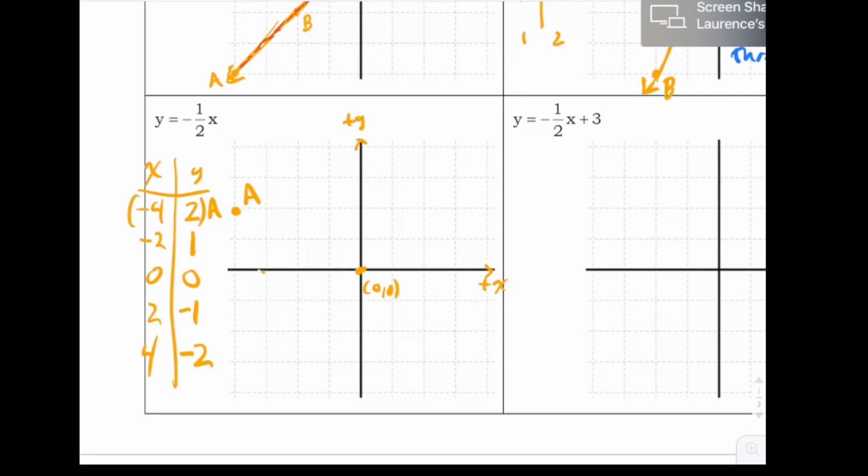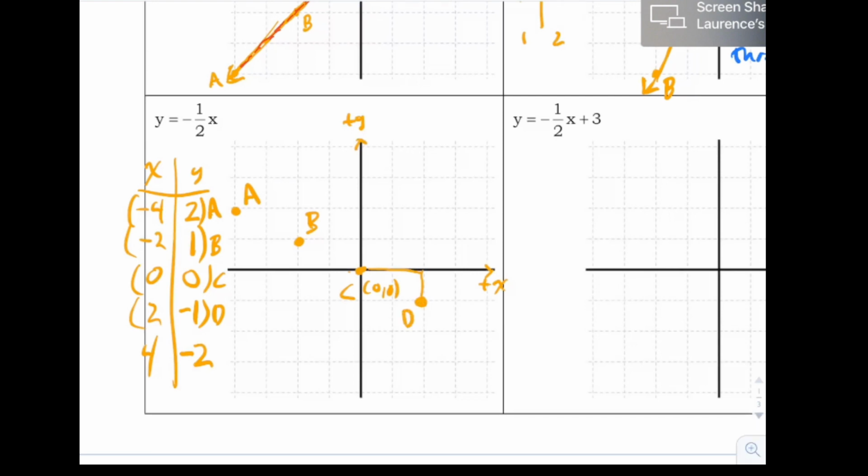Get rid of those dots. Now what do we got? X is negative 2, y is 1. So starting at the origin, I go in the negative direction 1, 2, and then I go up 1. Here's my point B. And here's my point C, actually at the origin, so that's cool. And then here's my point, I'll call it point D. When x is positive 2, from the origin you would count out positive 2 in the x direction, and then you would go negative 1 in the y direction. You would end up here. So this is point D.